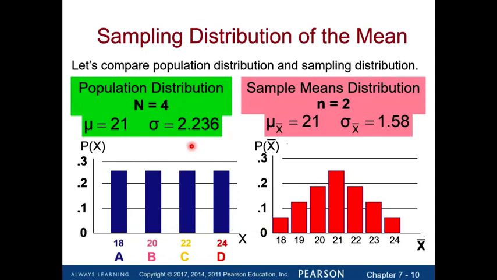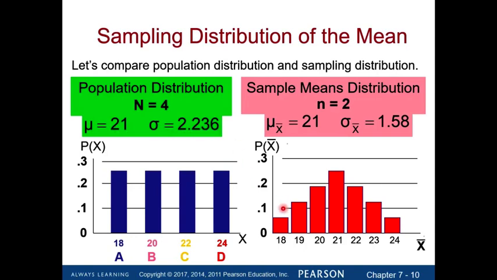Okay, so if we put population distribution and sampling distribution side by side, let's compare the difference between the two distributions. This is a population distribution. As you can see, there are only 4 outcomes, because there are only 4 individuals, and each individual has a different age. And we have already calculated the population mean, or the average of the 4 ages, which is 21 years old, and the standard deviation is 2.236.